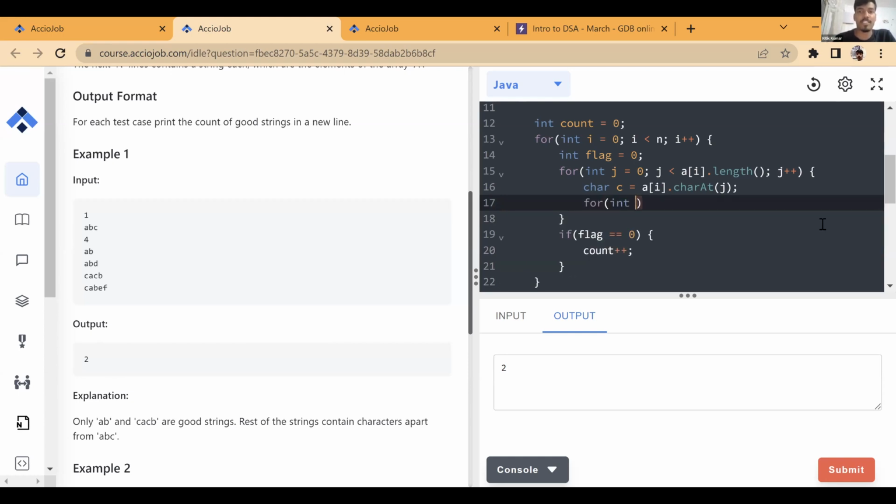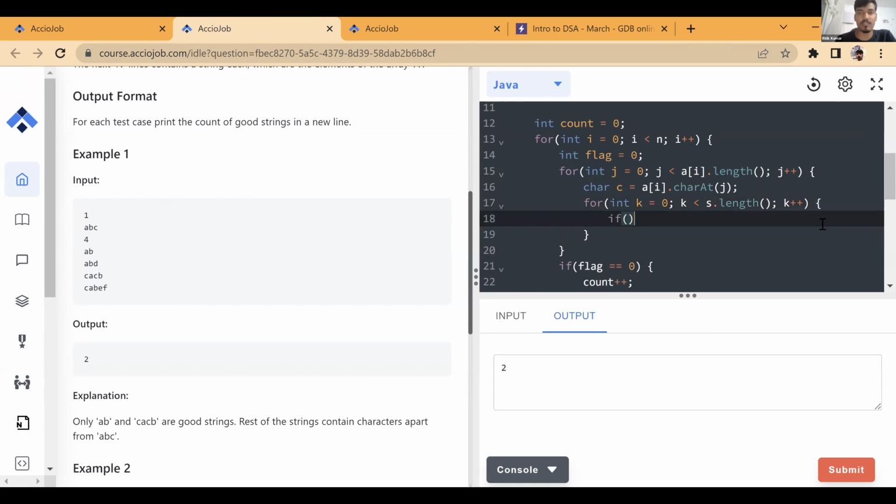For loop, let's say k is equal to 0, k is less than s dot length, which is the string, and then k plus plus. If s dot charAt k is equal to c, then you say, okay, we found it.